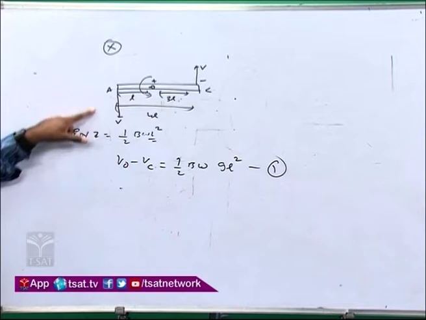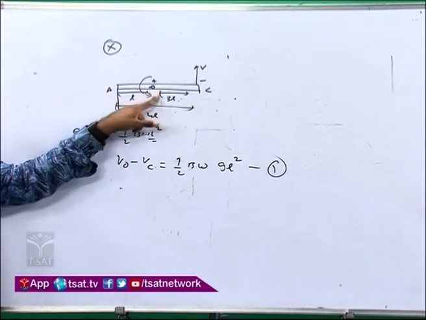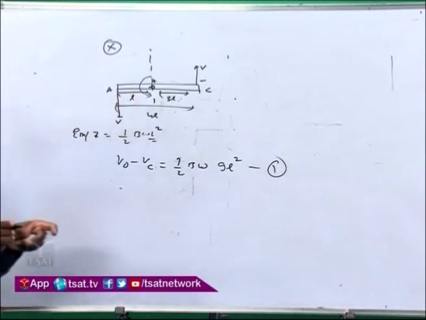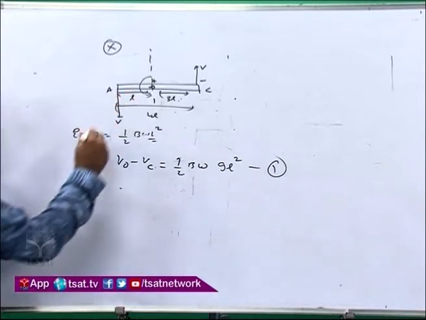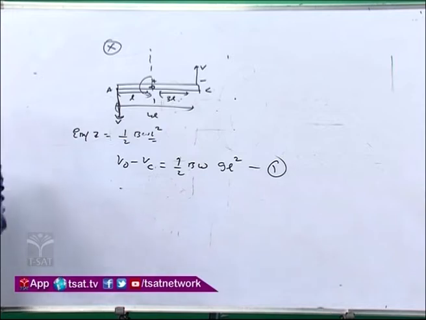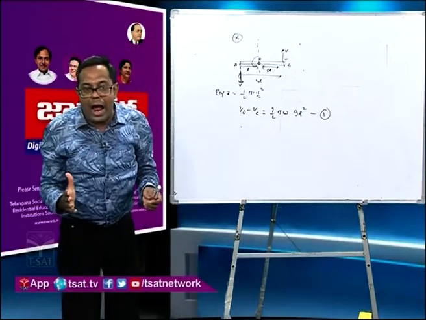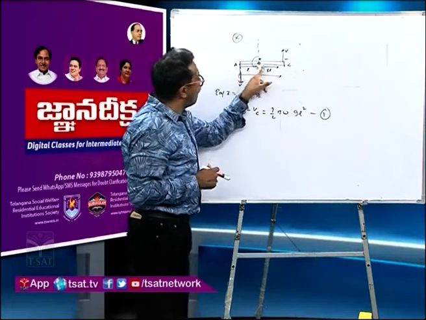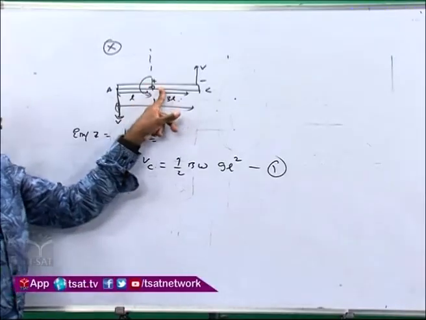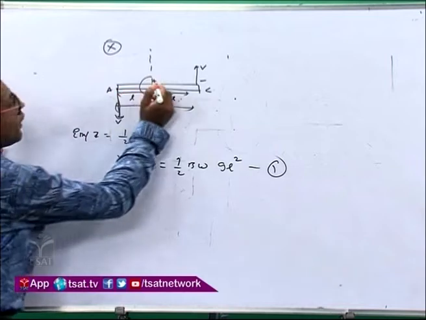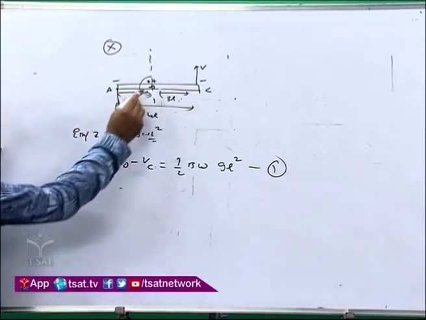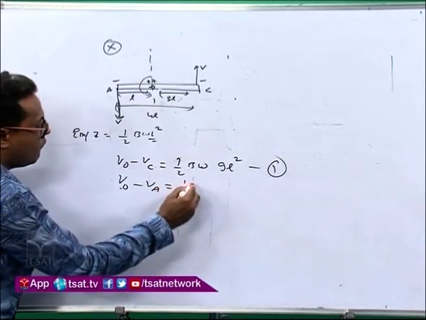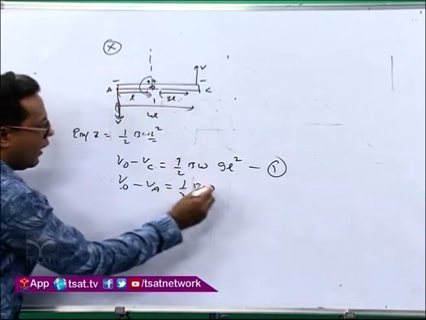Now again you apply it for this one also. Again this rod AO is rotating about the axis of rotation. So now apply again the Fleming right hand rule. This is V. Again you apply V B I. You will see that the current is again moving from A to O. When the induced current is moving from A to O, the electron will move from O to A. So again O will become positive and A will become negative. So VO minus VA, because O is at high potential, is equal to half B omega into this length L square.